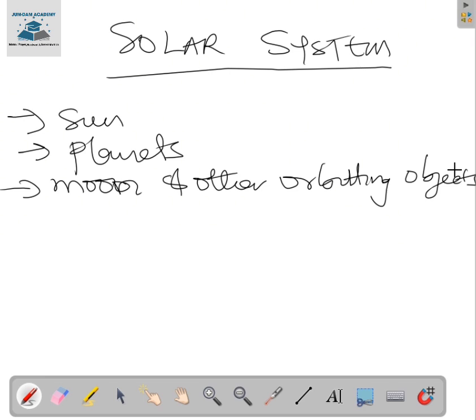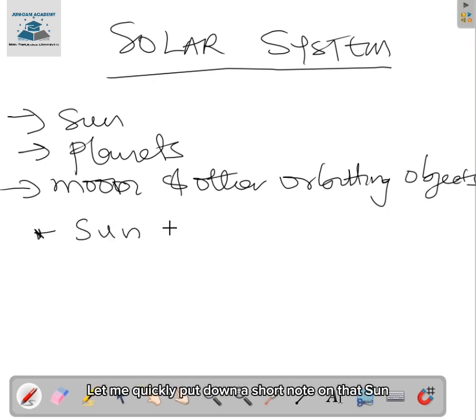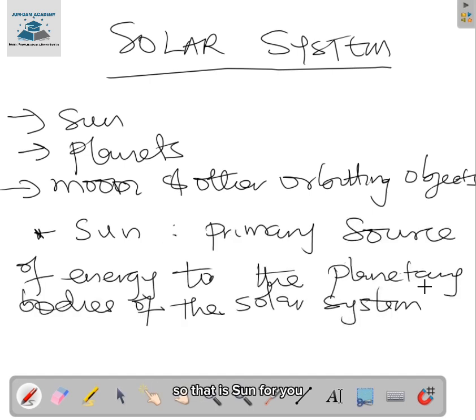Of all the stars we have in the universe, and we know we have so many stars, our sun is the nearest to the Earth and the most extensively studied. That is, the sun is what almost everybody wants to study and know about. So the sun is a very important component of the solar system. For those of us that want to write, let me quickly put down a short note on the sun. So that is the sun for you.